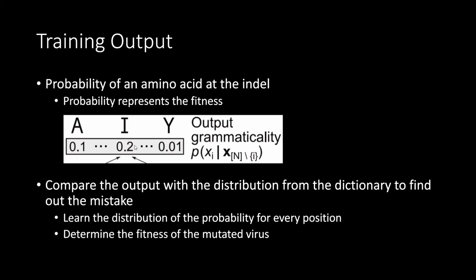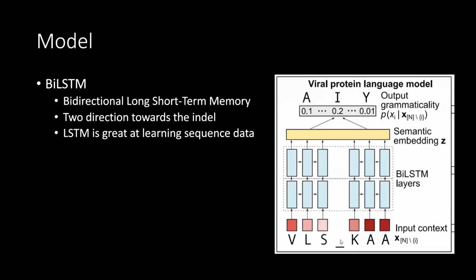For example, the I here has the highest probability, which means that the model thinks that when the indel has the I amino acid, the mutated virus will have the best grammar. Then we compare the output with the distribution from the dictionary to find the mistakes and update the model. The model will learn the distribution of the probability for every position, and after training, it can determine the fitness of the mutated virus.